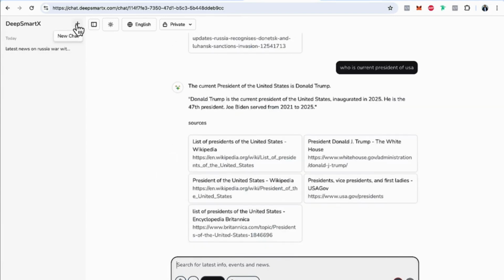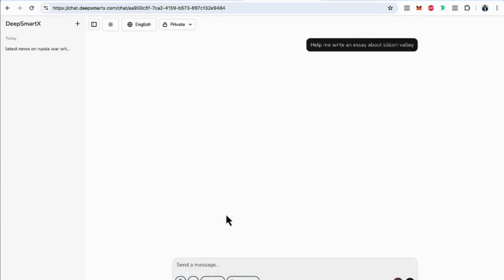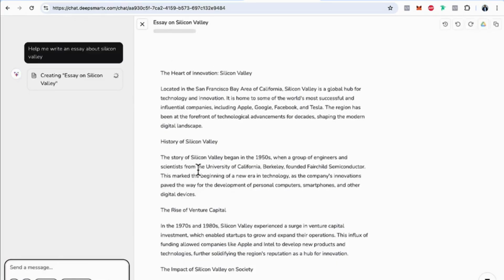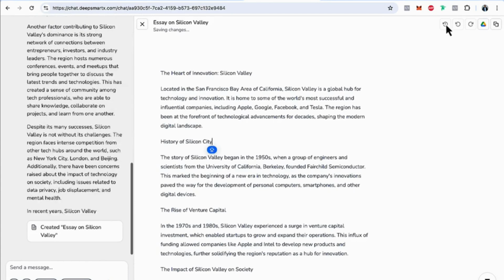Let me start a new chat because I want to show you all the prompts here. Now, help me write an essay about Silicon Valley. Let's click on that. Here you can see the whole essay on Silicon Valley. Now, that's not it. When you get an essay, you can actually edit it here. Instead of valley, you can say city or something. You can write it from here.